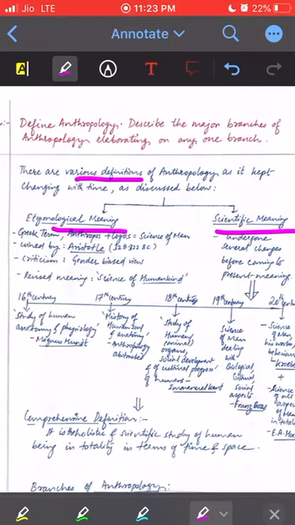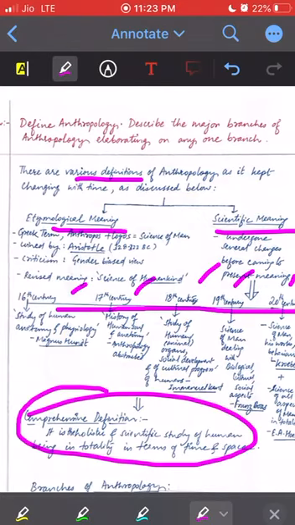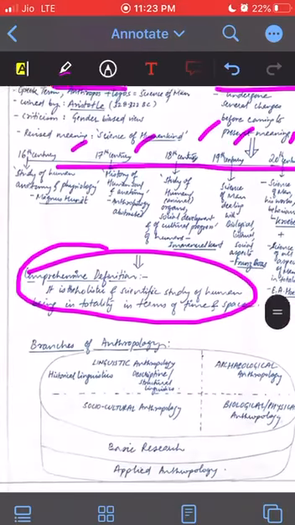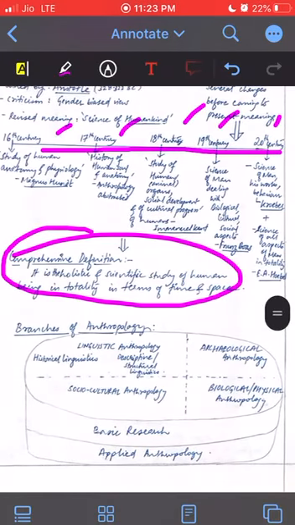You can see Aristotle, how he coined the term, and how in scientific terms we have explained in a timeline format: 16th century, 17th century, 18th, 19th and 20th century. Then ultimately coming to a comprehensive definition, that it is the holistic and scientific study of human living in totality in terms of time and space.